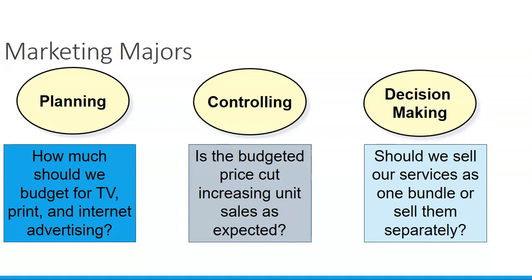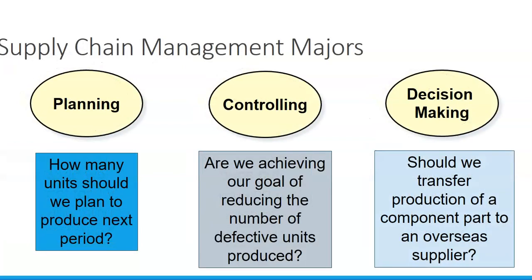Should we shift money from TV to radio, or should we put it all in internet advertising? And should we create service bundles? Should we sell products individually? Should we offer a customer satisfaction discount? And what does that customer satisfaction discount do to our bottom line and our ability to make money? Those are all questions that we're going to be looking at throughout this semester.